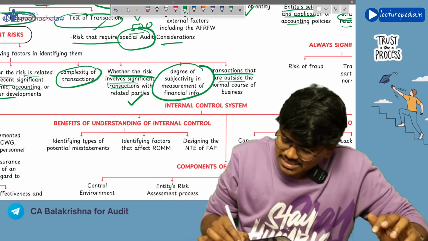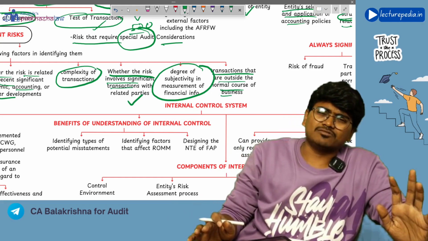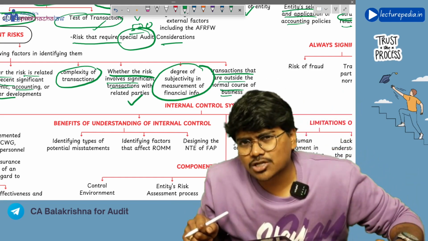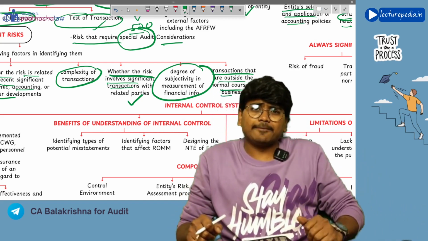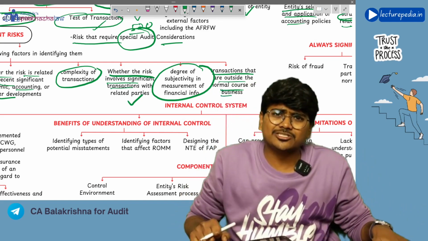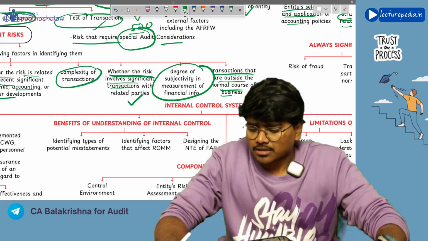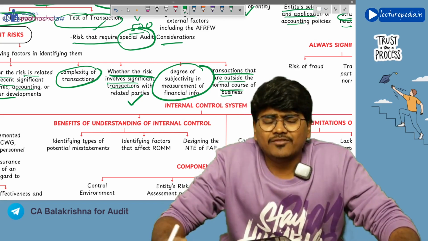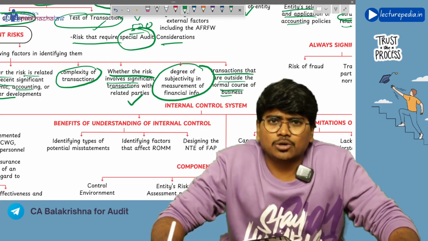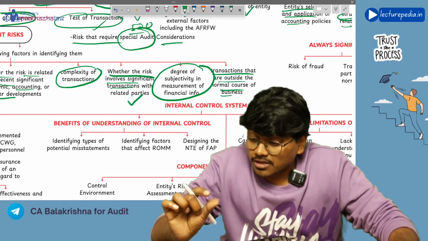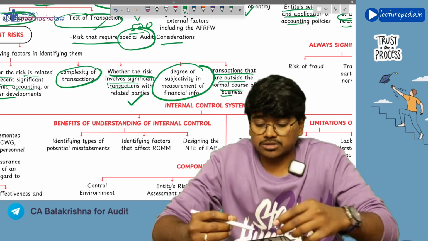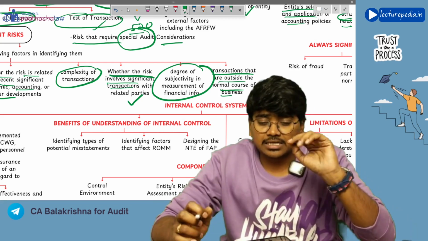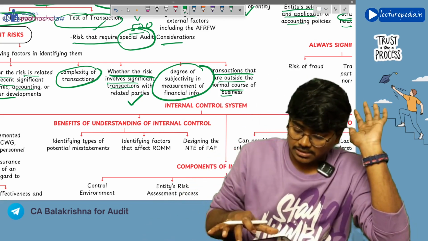Next, transactions that are outside the normal course of business. Transactions outside the normal course of business means those transactions you will not enter into regularly, like selling of a land. Will you sell the land daily? No, right? So if there is any risk in the transactions that are outside the normal course of business, then that risk becomes a significant risk.